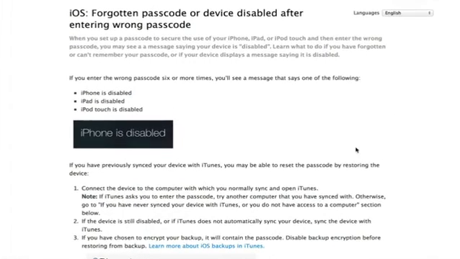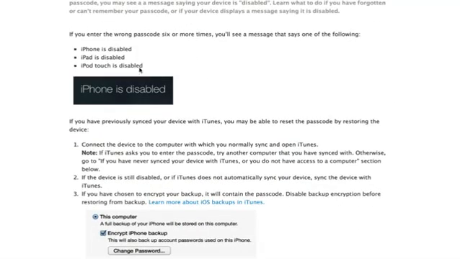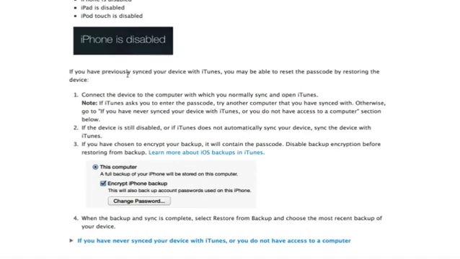If you've typed in your password on your iPhone a bunch of times and it's disabled the phone because you got it incorrect, you could fix this by restoring your phone through iTunes. Take a look at this help topic. It's on Apple's website. So if you see this message, iPhone is disabled, and you've previously synced your device with iTunes, you may be able to reset the passcode by restoring the device.